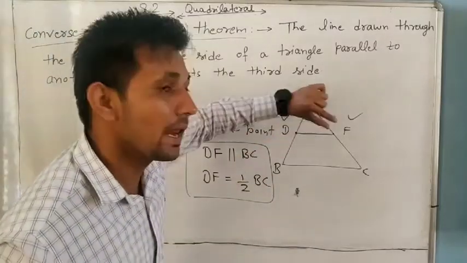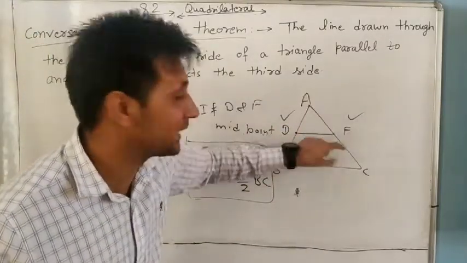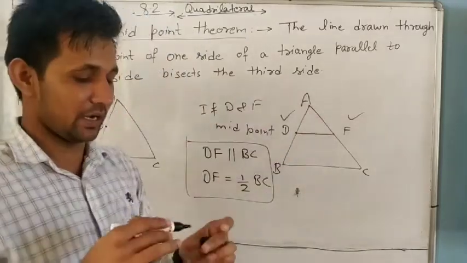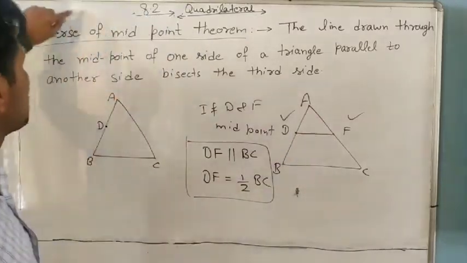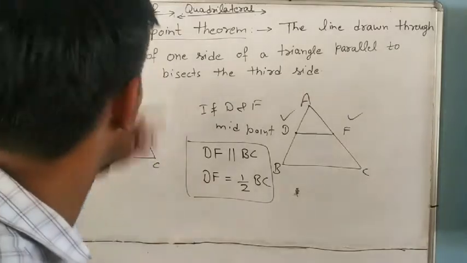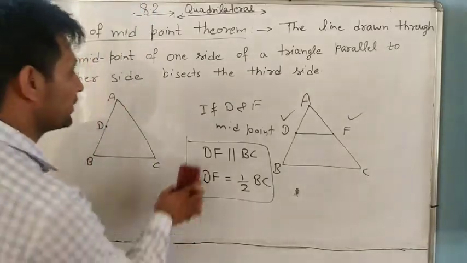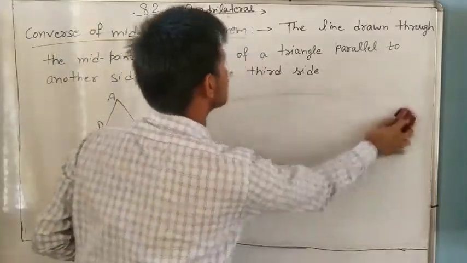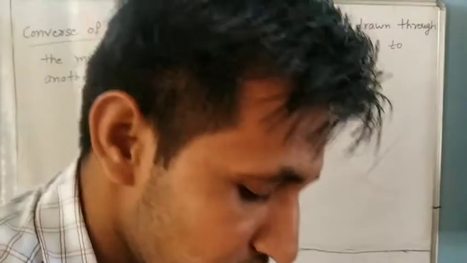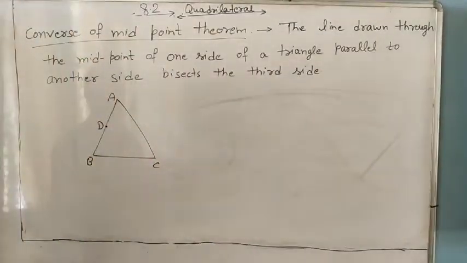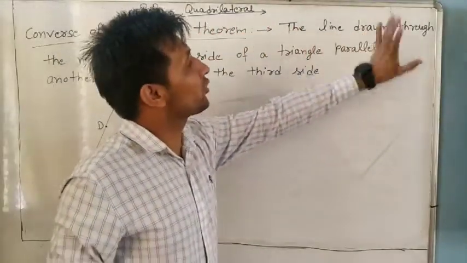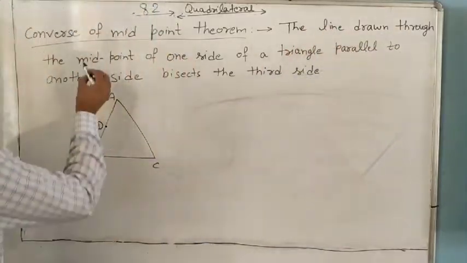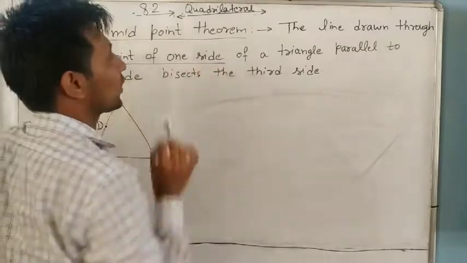A line which is joining the midpoints is always parallel to the third side and half of the third side. Now we will learn the opposite, the converse. Converse means opposite, the opposite of the midpoint theorem. So this was the midpoint theorem. Now we will discuss the converse of the midpoint theorem. What is the converse of the midpoint theorem? The line drawn through the midpoint of one side of a triangle.